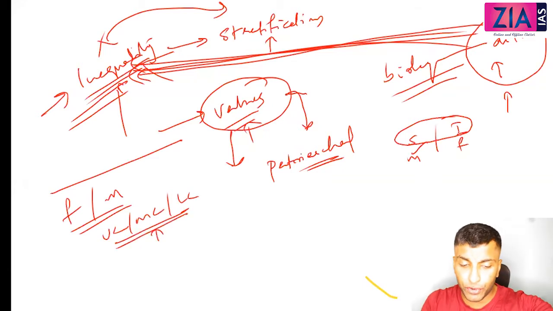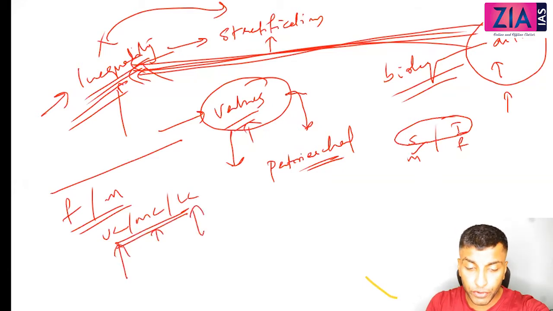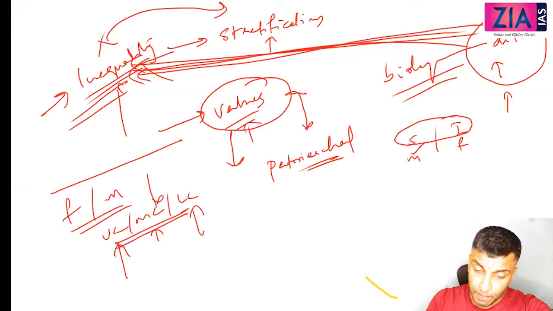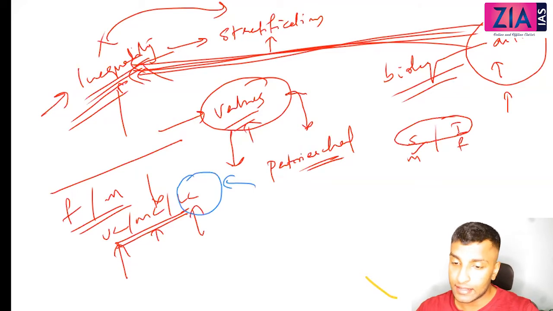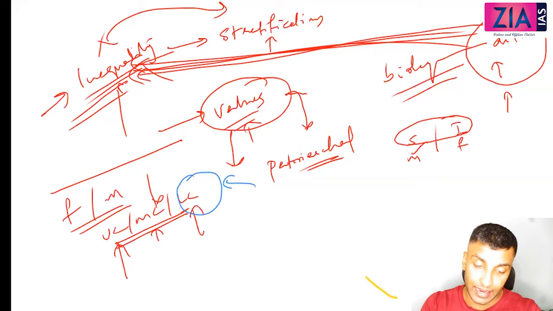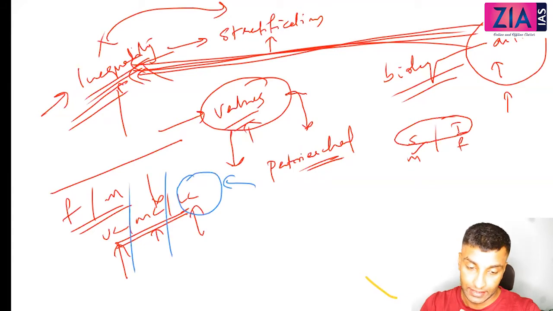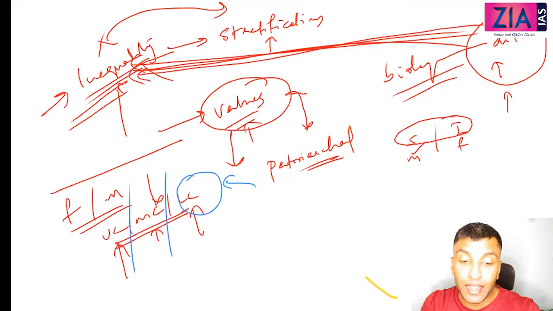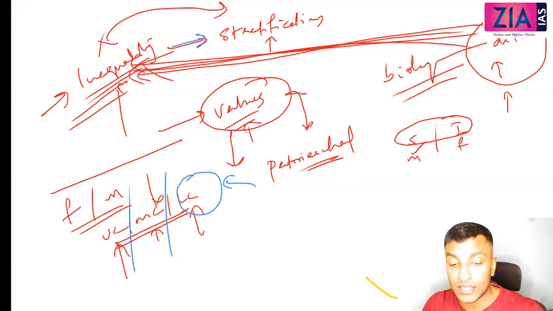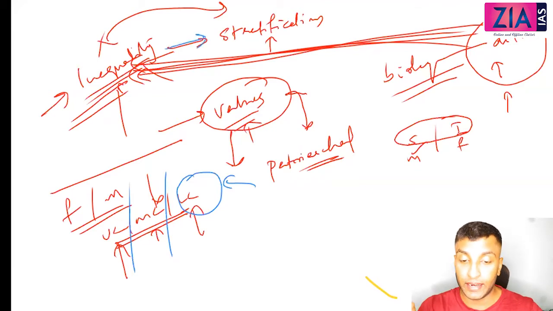This is a pattern. Some of you will come here, some of you will come here. But again, within this also many different types of inequalities will be there, but studying individual instances is impossible. That is the reason why we categorize. We find a pattern and we categorize. Okay, so this is what you mean by stratification. When the inequalities are found or seen in a pattern, then we can say this is stratification. So what do you mean by stratification? Pattern of inequality is what you understand as stratification.